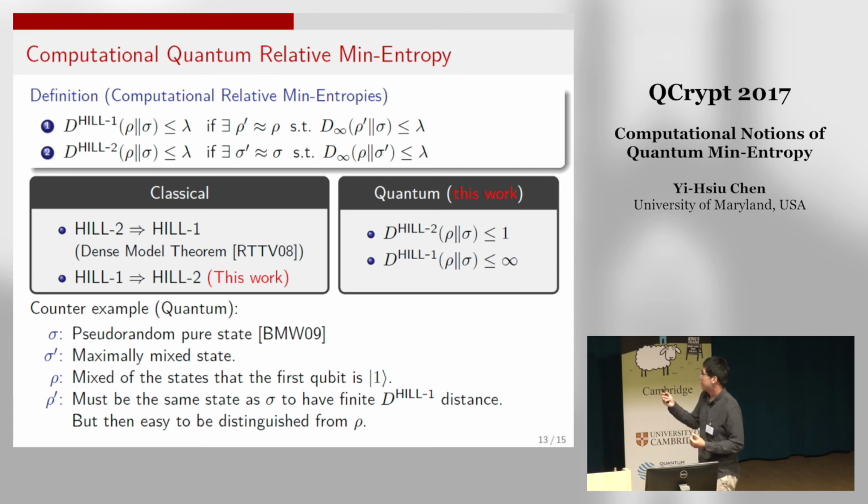So in that case, rho prime is forced to be the same pure state as sigma. However, if rho prime is just a pure state, then we can easily distinguish rho and rho prime. So that's why the first type of computational distance between rho and sigma is unbounded.